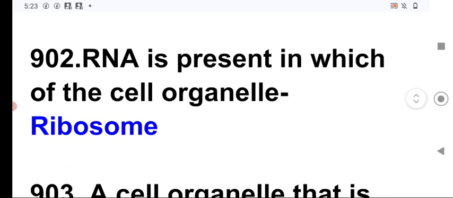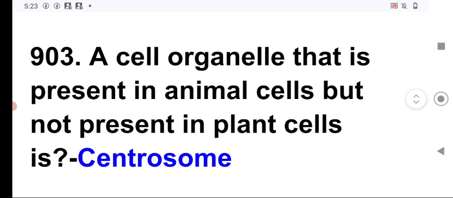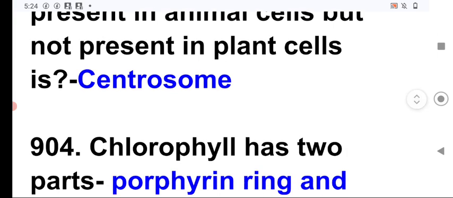Next question, RNA is present in which of the cell organelles? This is present in the ribosome, and ribosome is the site of protein synthesis, or ribosome is also known as protein factory. Next question, a cell organelle that is present in the animal cells but not present in the plant cell. It is the centrosome, which is present only inside the animal cell, and it forms spindle fibers during the process of cell division in the animal cells.